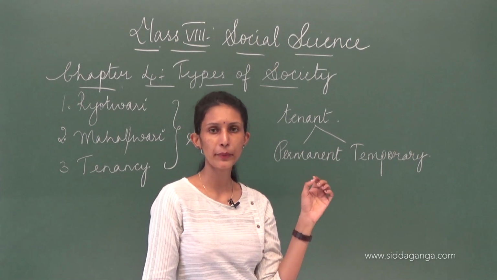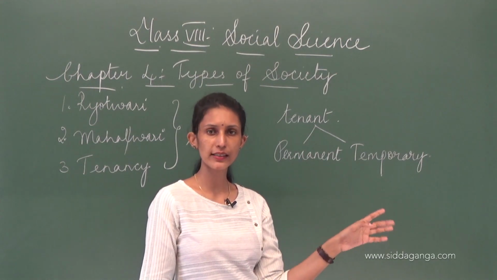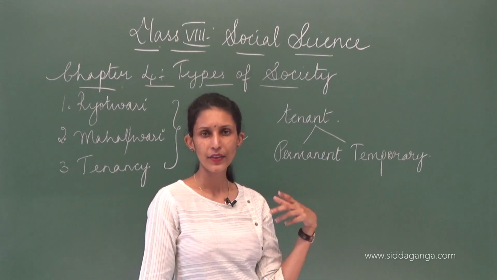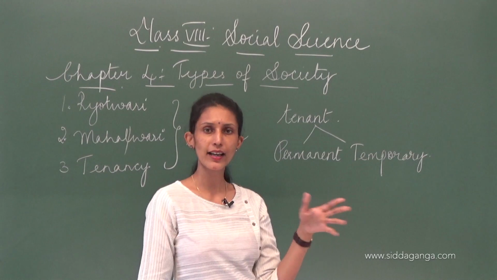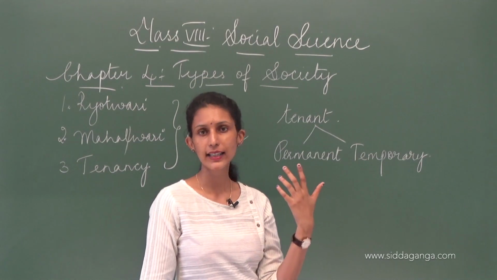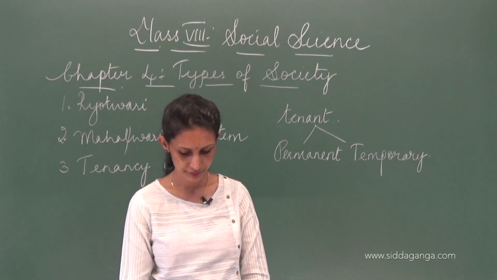Now if there was a temporary tenant and he was working on the land, if the landlord felt that he had to take away the land from that person, the landlord could take the land away from the temporary tenant and give it to anybody else as they wished. Alright, then